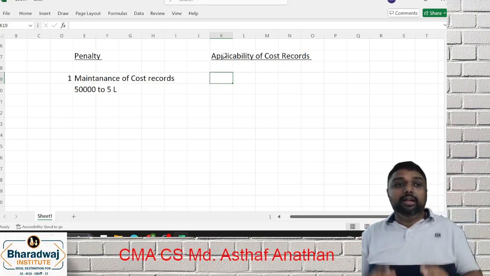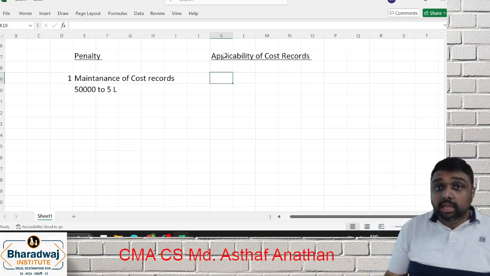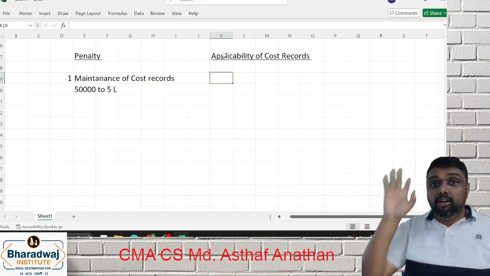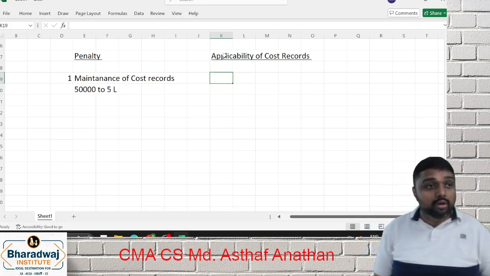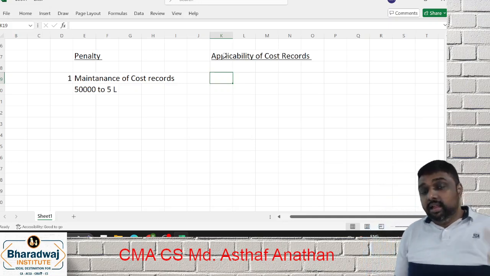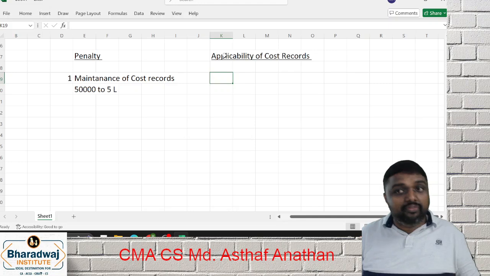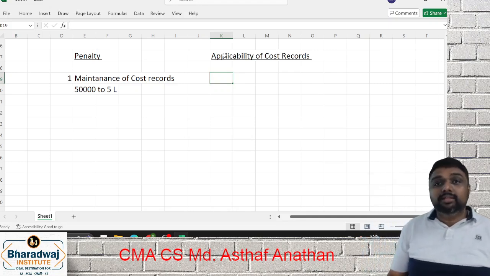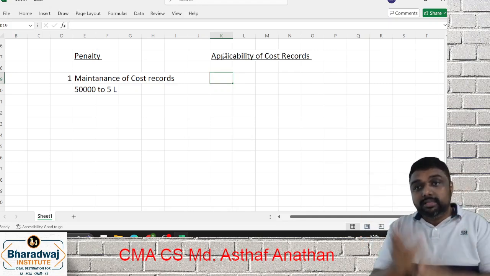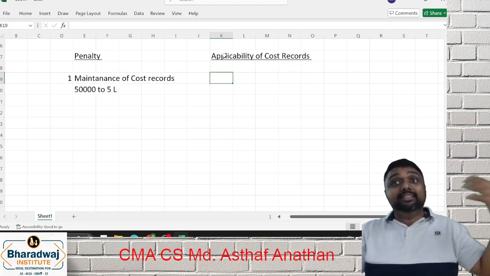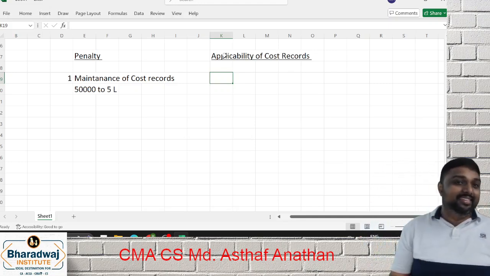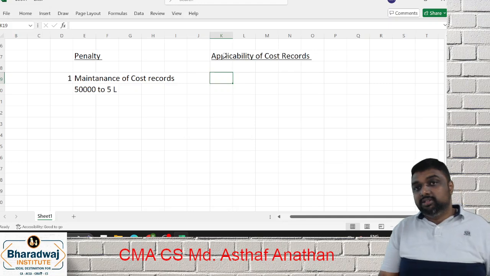So now, applicability we discussed: 35 crore or more. Here there is one point. What is meant by turnover? Turnover definition is not discussed in the Companies (Cost Records and Audit) Rules. We have to read it with the Companies Act. Companies Act section 2(91) defines what is turnover. Turnover means the aggregate sum total of what? Supply, distribution, sale, everything of products and services. Both will be considered. So that is how the provision is.